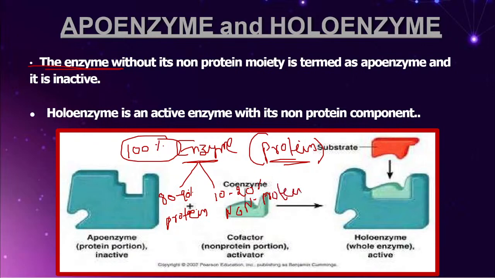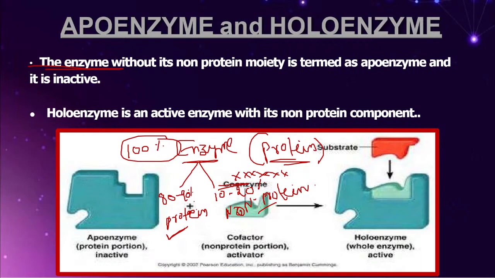Friends, one more valid doubt every student has to get. What is the valid doubt you people have to get for the exam? Sir, this non-protein part is only 10 to 20%. Now my question is, if the non-protein part is absent because it consists of a very small percentage, do you think the protein part of the enzyme will be active? I can tell you, friends, it will never be active.